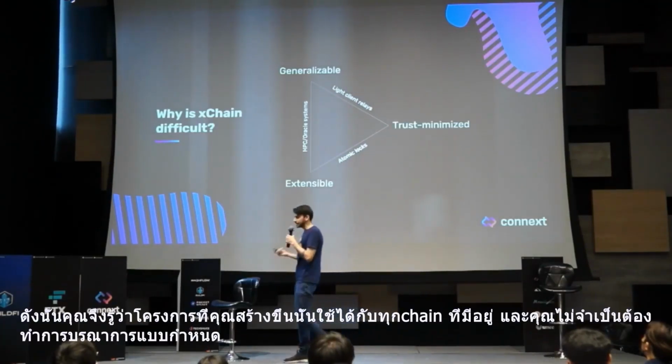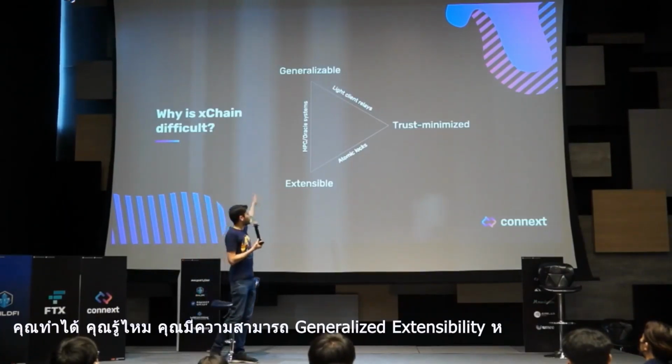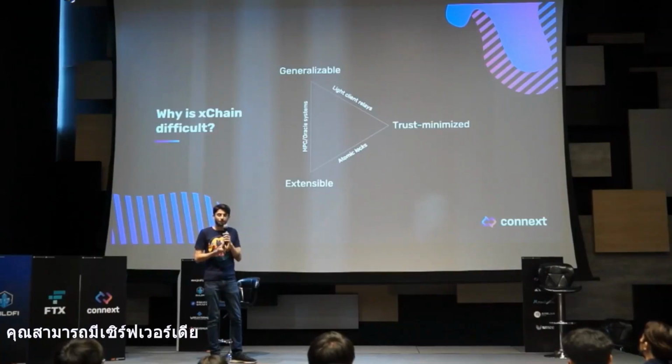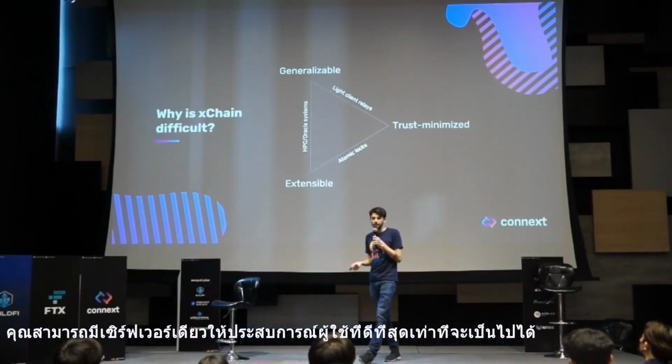And lastly, trust minimization is, of course, the ability to retain the core security properties of the blockchain. You can have generalizability and extensibility if you just use Coinbase. You can have a single server give the best possible user experience, but that kind of defeats the purpose, right?